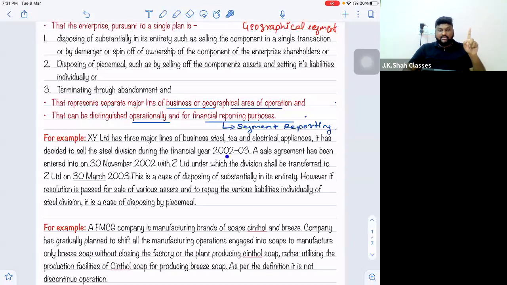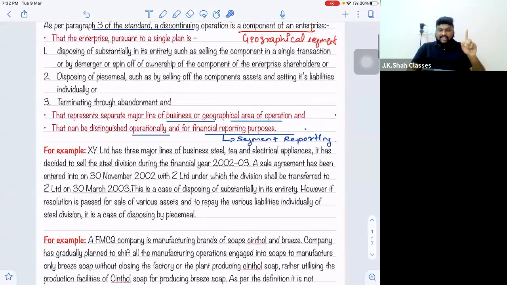During the financial year 2002-03, a sale agreement has been entered into on 30th of November 2012. So they have entered into a sale agreement. Now, when they enter into a sale agreement to sell off the entire steel division, it is called selling or disposing of substantially in its entirety. The first point, disposing of substantially in its entirety, such as by selling the component in a single transaction. This is a single transaction.